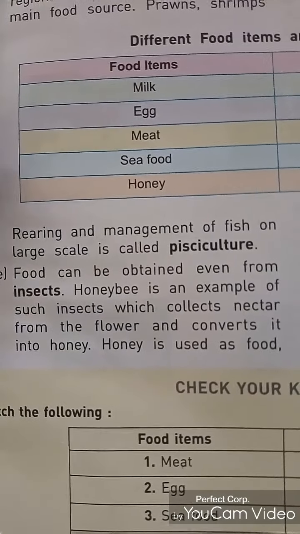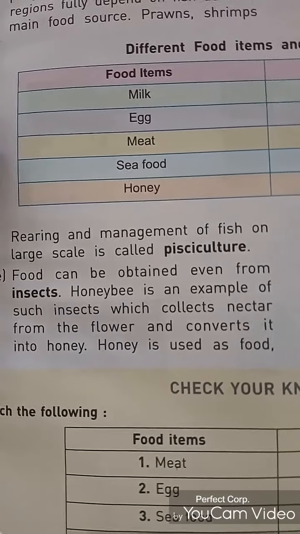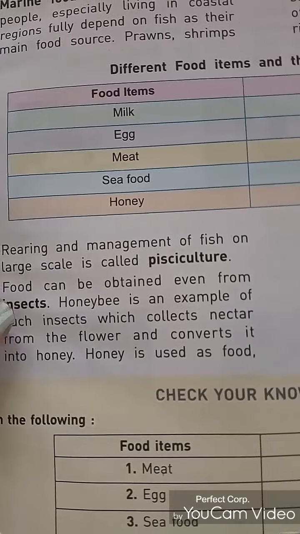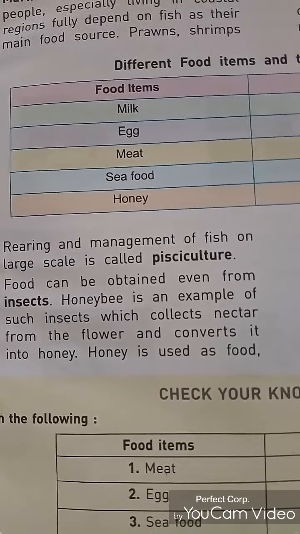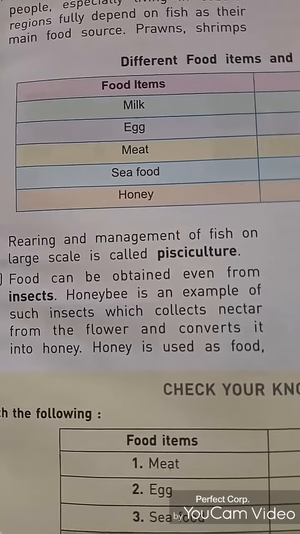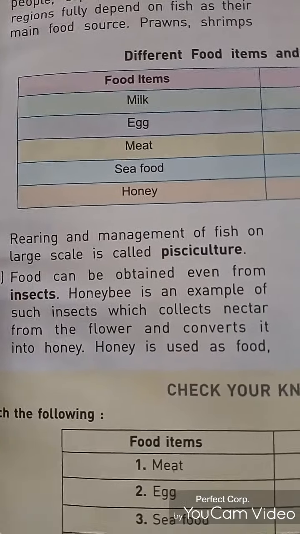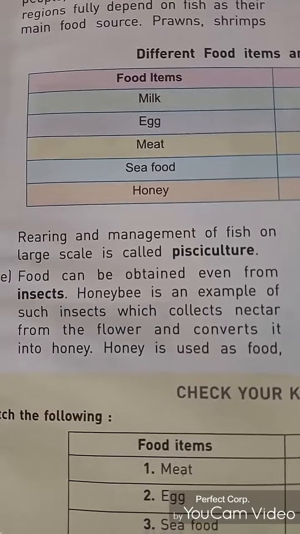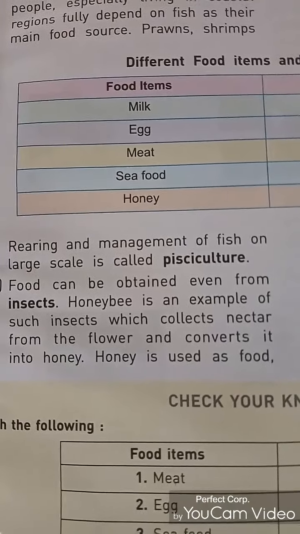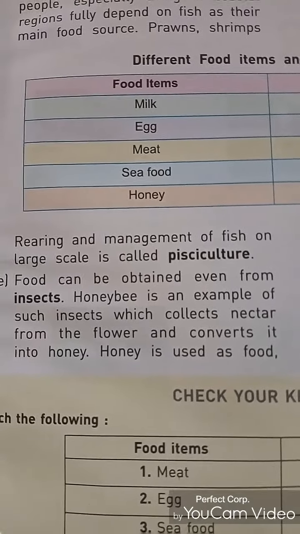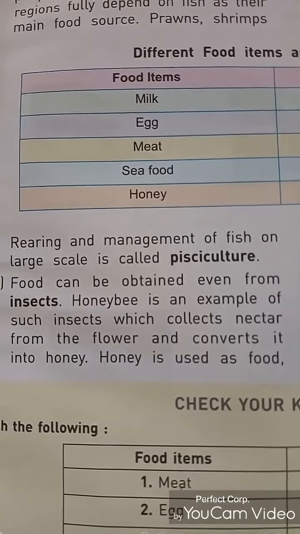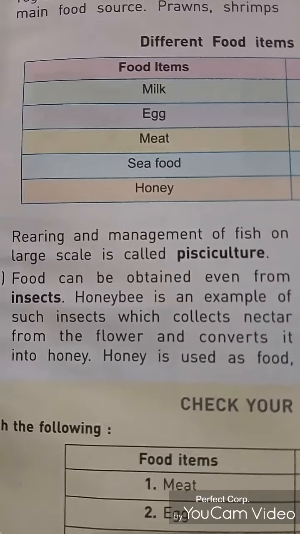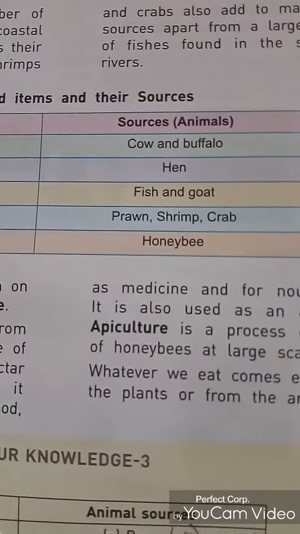Honeybee is an example of such insects, which generally collect nectar from flowers and convert it into honey. Generally we have seen that attractive colored flowers attract honeybees. The honeybees go there and collect nectar from the flower, and after that they store it and convert the nectar into honey, and this honey we use as food, right?